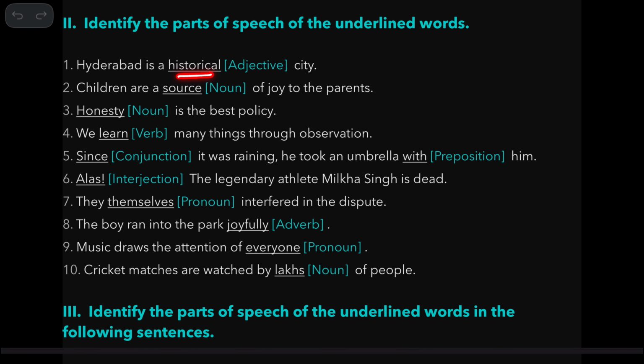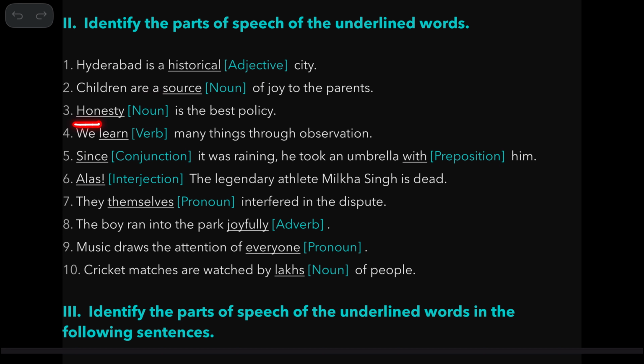Hyderabad is a historical city. Historical describes city here. So describing words, adjectives. Children are a source of joy to the parents. Source is a noun. Moreover, you can see this hint here. Articles are placed before nouns.